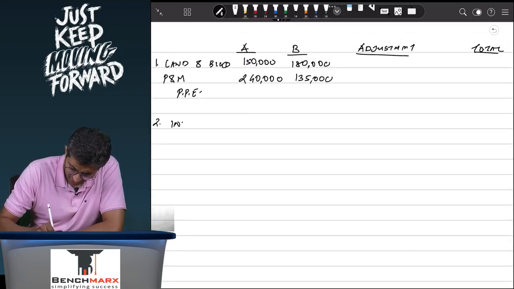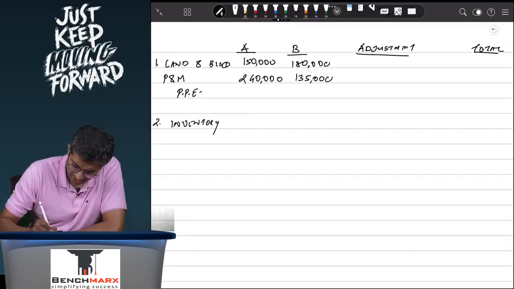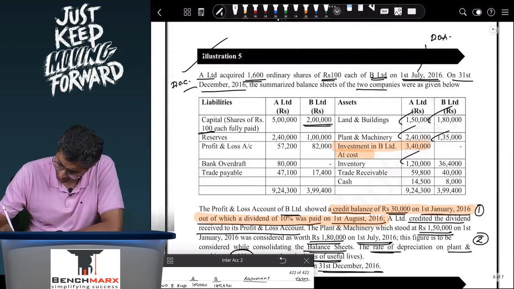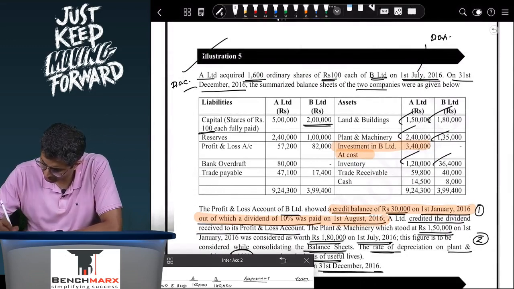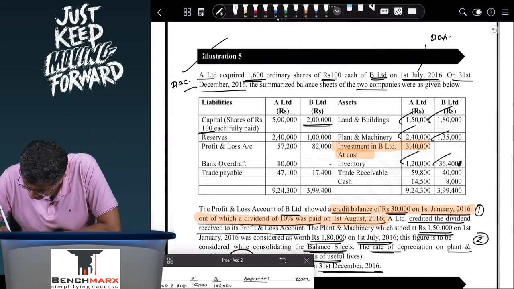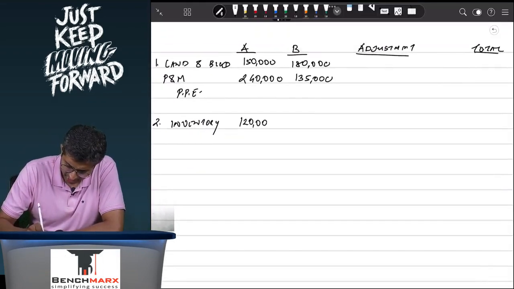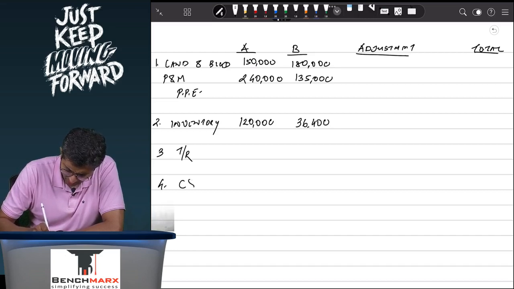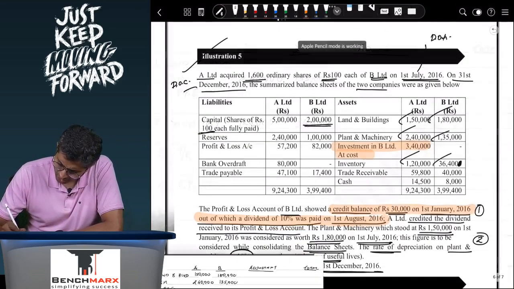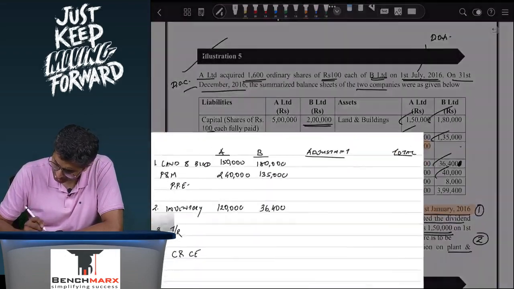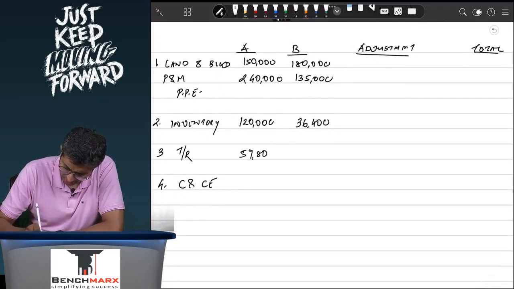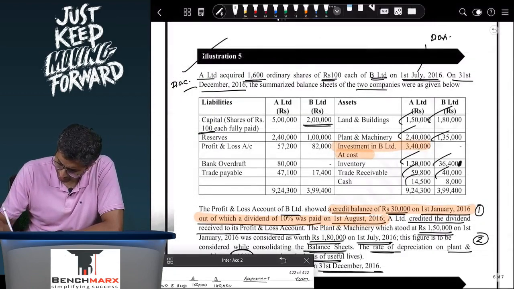Second, we will take inventory. Ideally, we will do this in the vertical format where you will say inventory, then for A, then for B, which is 1,20,000 and 36,400. I think there is one more zero wrongly printed over here. You are basically consolidating every line item. Note 3 is trade receivables, note 4 is cash and cash equivalents. So this is 59,800, 40,000, cash and cash equivalents being 14,500 and 8,000.